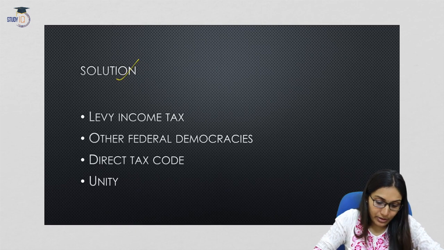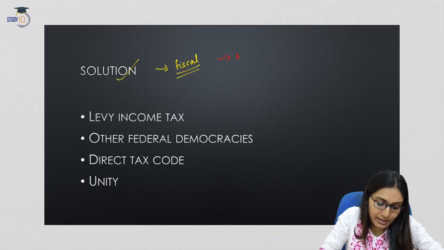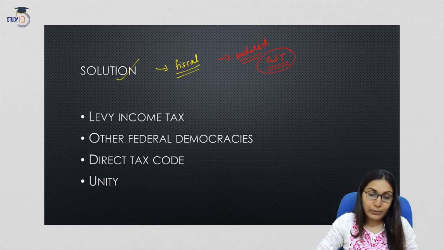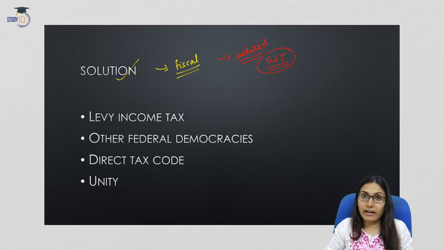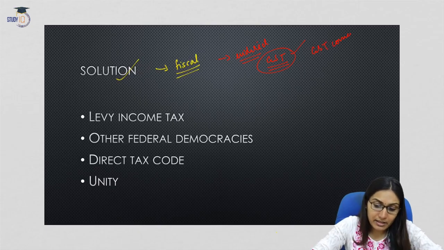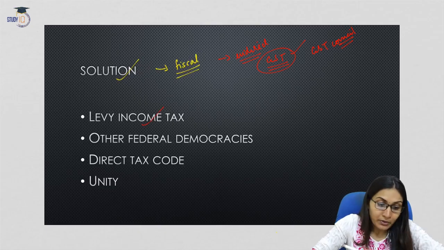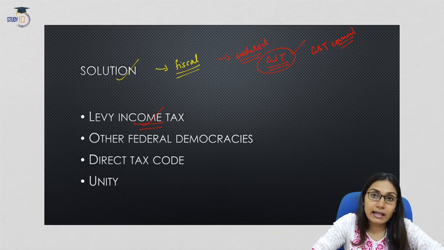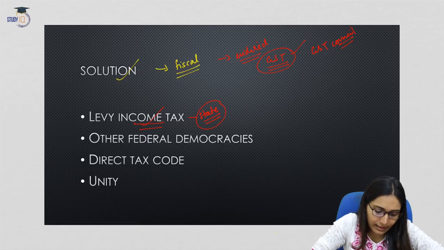Now, what is a feasible solution? A solution to this is to grant more fiscal powers to the state governments. Already the indirect taxes have been subsumed under GST, and it has been made a uniform tax rate across India. So it literally means the state governments now do not have the discretion to decide the indirect tax rates under the GST regime. The GST council will decide. Now the left out option is with regard to direct taxes. So one feasible option would be to let the state governments levy the income tax. If the state governments are given the freedom to levy the income tax, then they will generate more revenue.